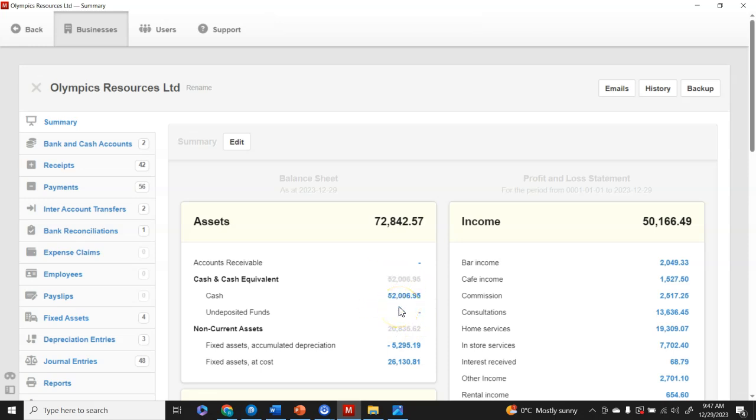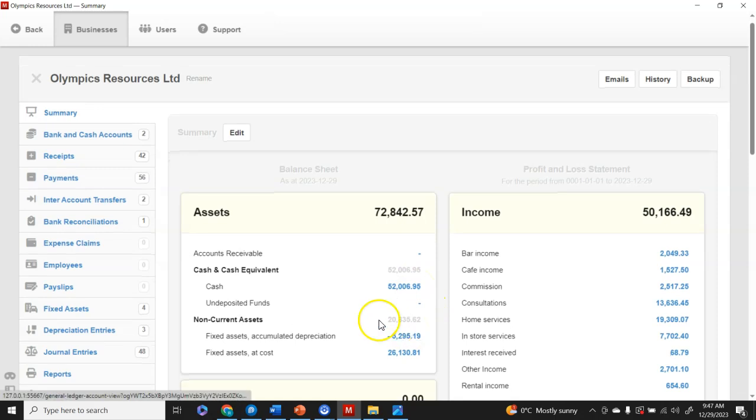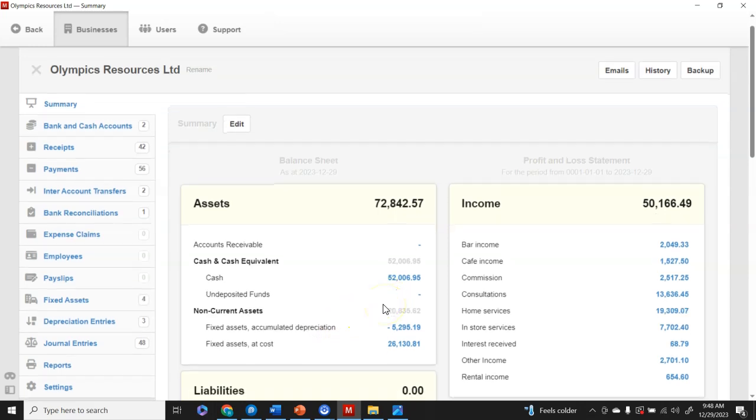So that is what you do whenever you have a check that could not be deposited as at year end, and you need to create a separate account. You cannot put it as cash. You need to create a separate account called undeposited funds. Then after the year end, when that check is cleared in the bank, you can put it into cash. That way, whenever the auditors are auditing, they don't have any issues relating to your cash and cash equivalents. So this is the journal entry for undeposited funds.